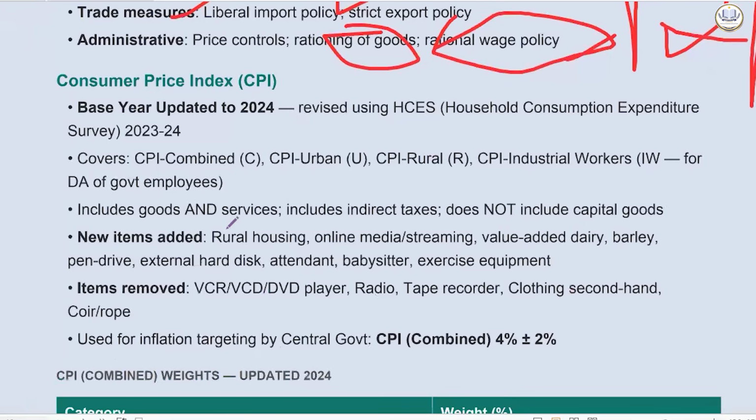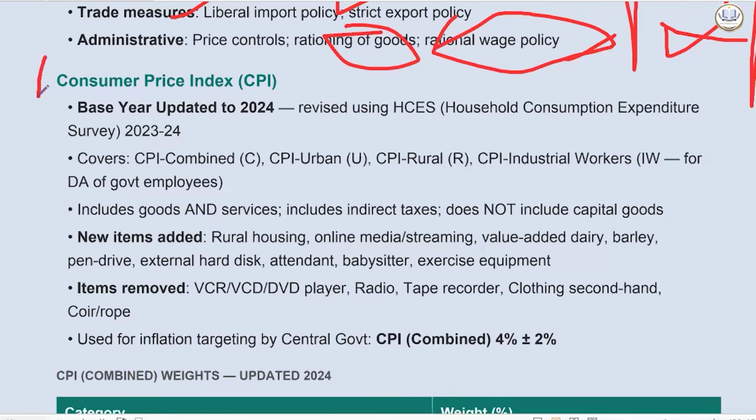Then we have two indices, that is the consumer price index and the wholesale price index. The base year has been updated. Now, the consumer price index also has many variants. That is CPI combined, CPI urban, rural, and industrial workers. This includes goods and services. It includes indirect taxes, but does not include capital goods.